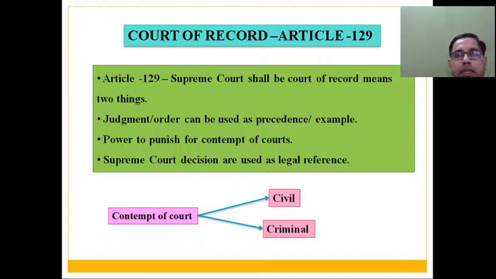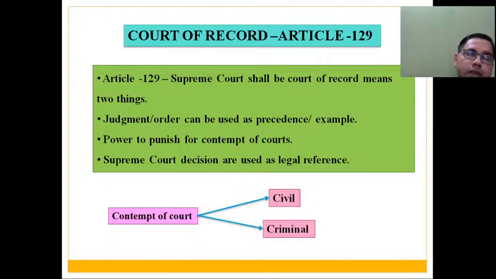पहली पावर मैं ये बोल रहा हूँ कि उनके जजमेंट, डायरेक्शंस, ऑर्डर्स, they will be used as a reference, they will be used as an example, they will be used as a precedence in all other courts of India. And second thing I am saying is that they have power to punish individuals for contempt of court in order to protect their dignity, in order to protect their integrity, in order to protect their sanctity, because Supreme Court को हम बोल रहे हैं कि they are the final interpreter of what? Constitution. So a body which we are referring to as final interpreter of constitution, that body should be given such powers. So their decisions, their orders, their judgments will be used as a legal reference.